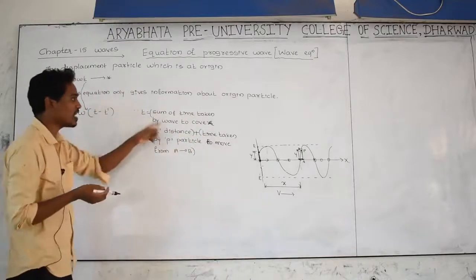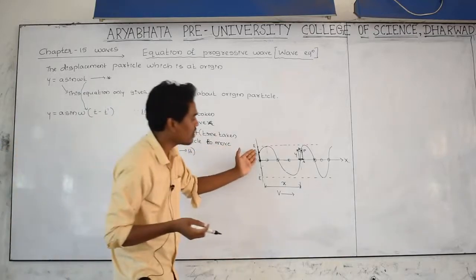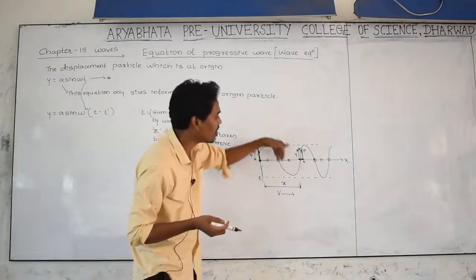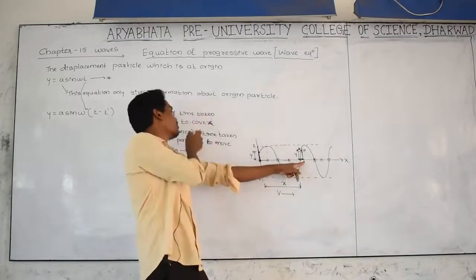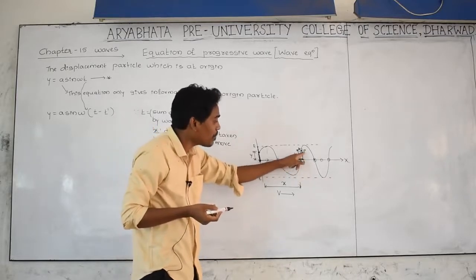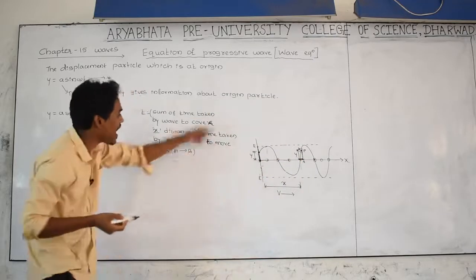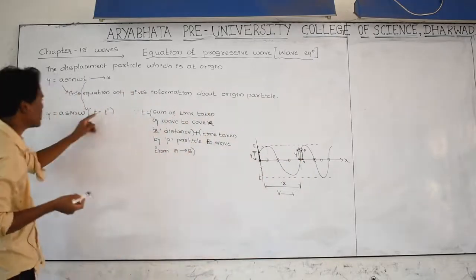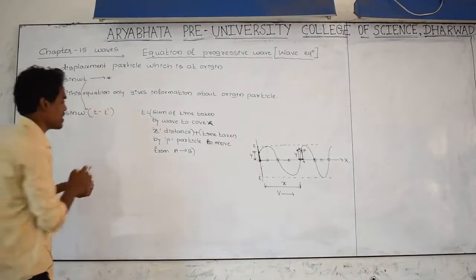Actually there are two times, and the sum is nothing but a capital T. One is the time taken by the wave to reach from here to here, that is the first one, plus the time taken by the p particle moving from A to B, that is this one. If you add these two, I have taken it as a small t, minus what is t dash?